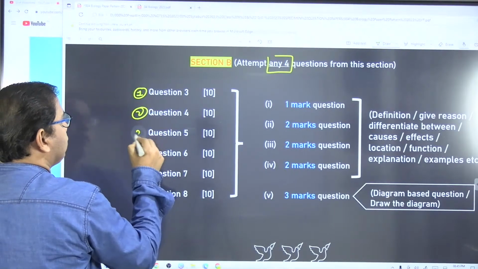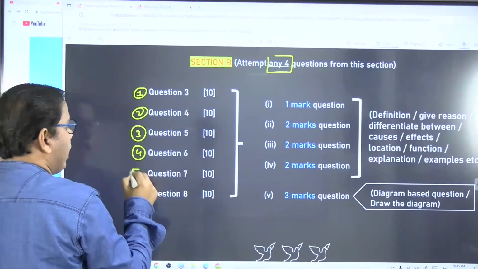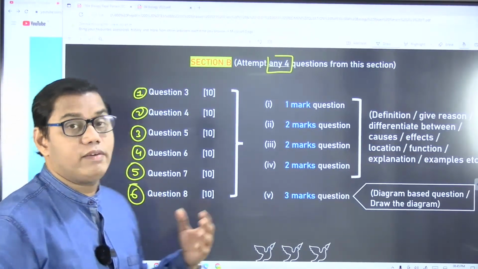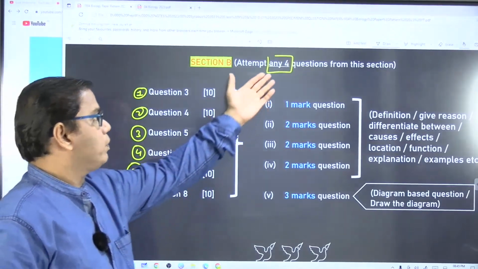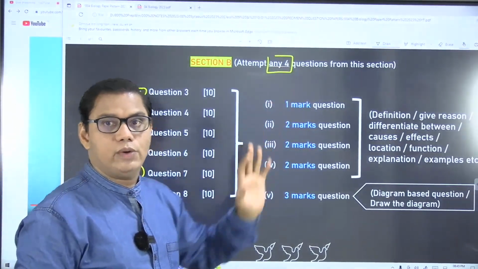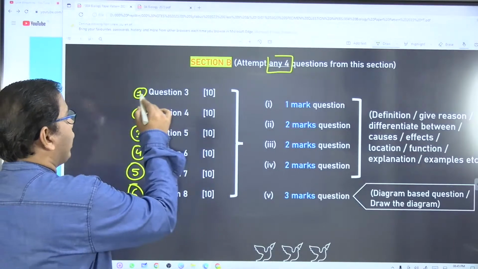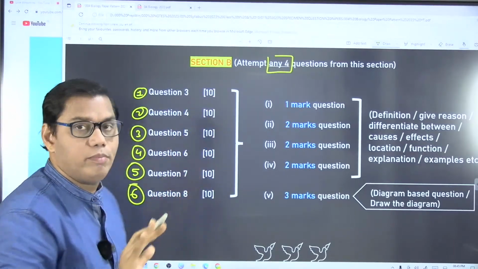One, two, three, four, five, and six. In maths, you are given seven questions, one extra choice. Okay, one extra option. And here there are six, and you have to attempt any four. All these questions are of the same nature.